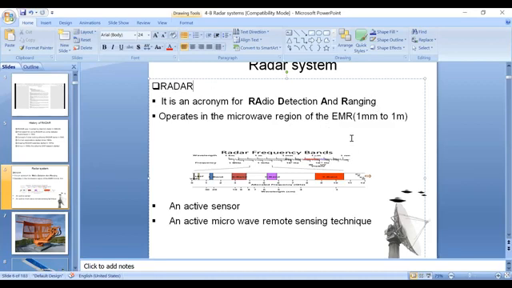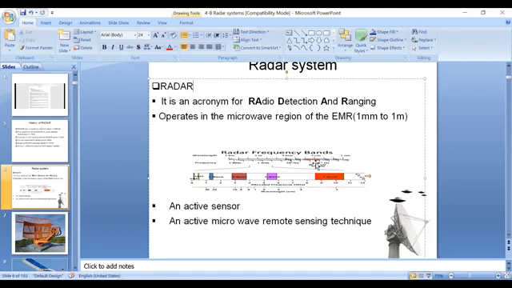This radar system application was limited in the first generation radars, but now it is applicable to all fields of application, day-to-day applications, civilian applications, military applications, airspace applications. In all applications, we are using radar technology. Okay. So basically, here is radar in the electromagnetic spectrum. Radar occupies the frequency range from 1 millimeter to 1 meter. Okay. And it covers the microwave frequency bands called L band, S band, C band, and X band.